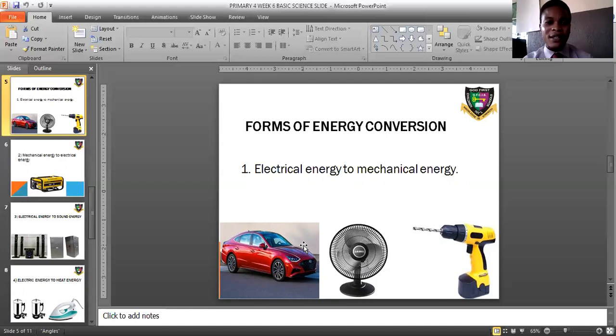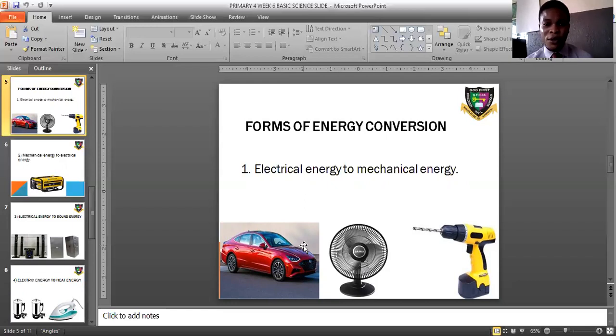Your car, for instance, is an electrical device, because it can only function because of the electrical appliances that are present in it. And when you ignite this electrical appliance, that is, when you put it on, it starts to move.